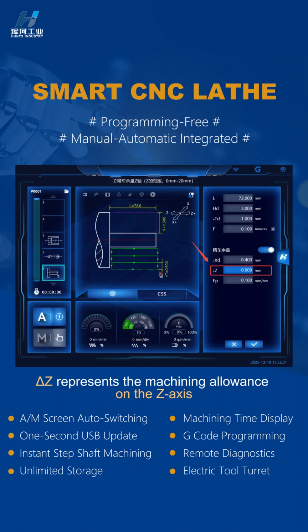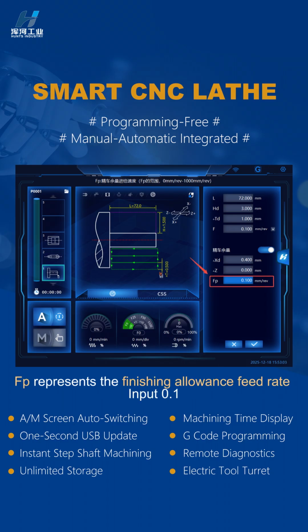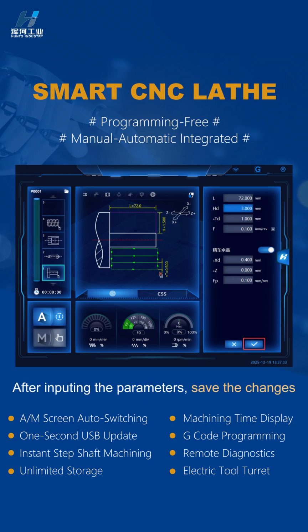Delta Z represents the machining allowance on the Z-axis. FP represents the finishing allowance feed rate, input 0.1. After inputting the parameters, save the changes.